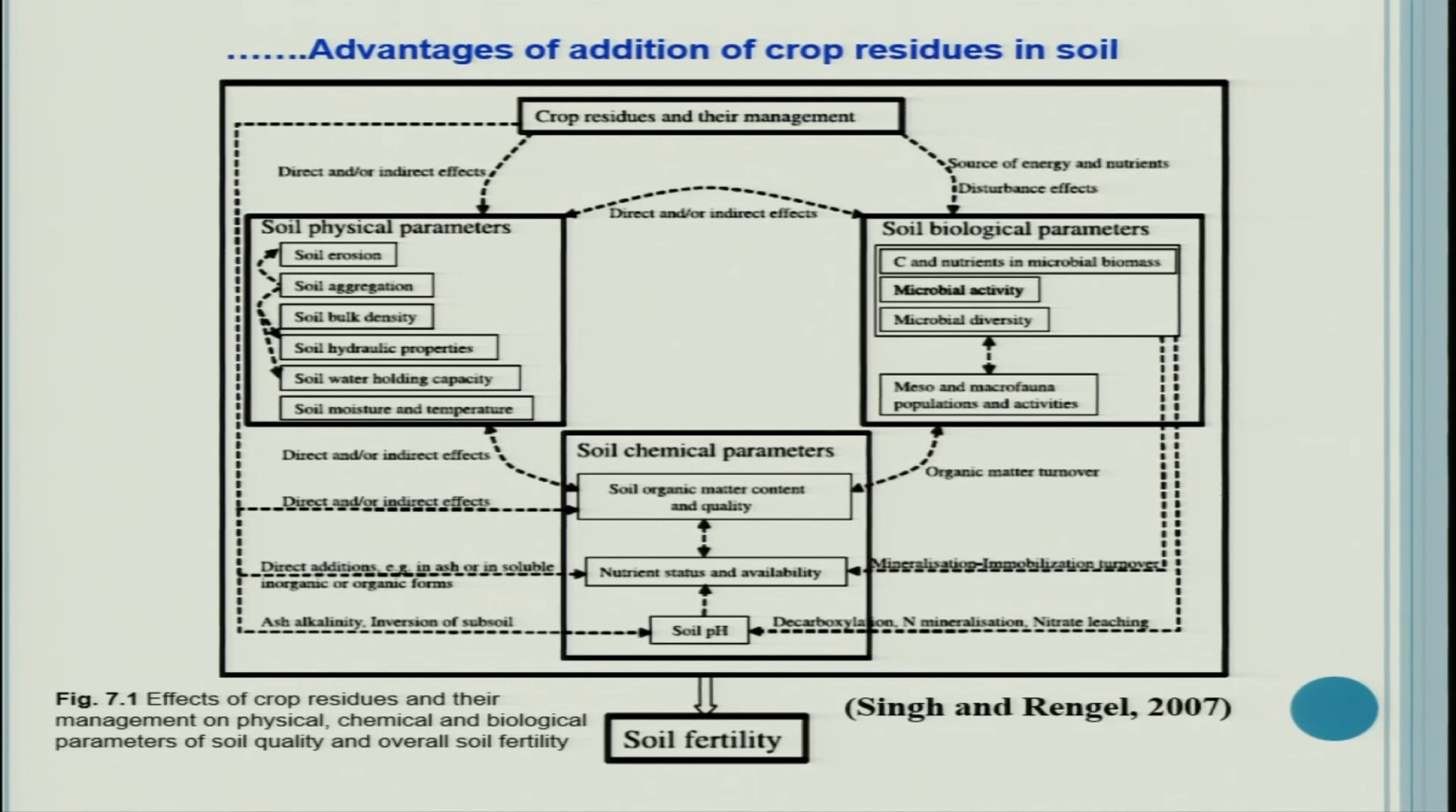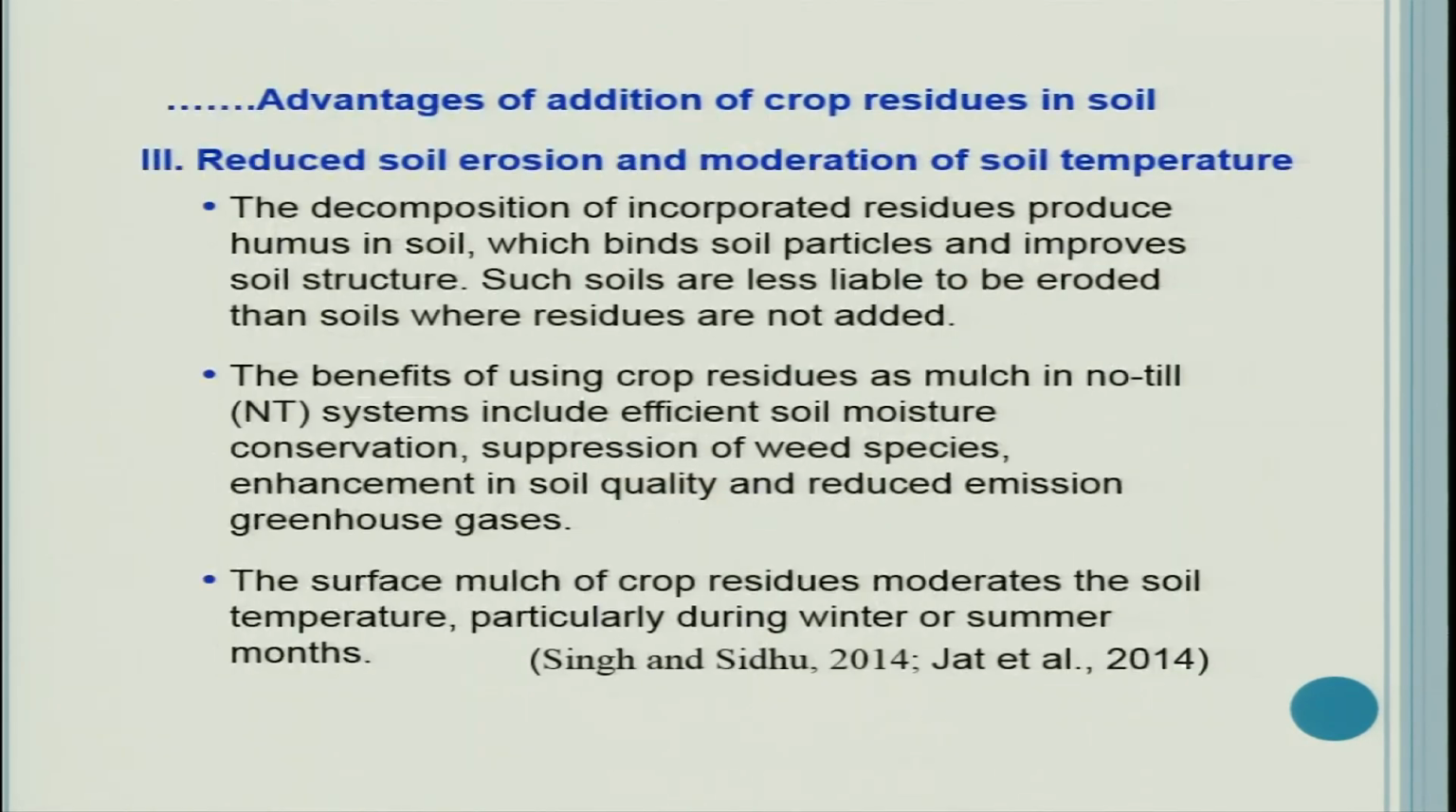See how soil biological parameters are affected. So, carbon and nutrients in microbial biomass improve, microbial activity and diversity, their variety, their species number also increase, and meso and macrofauna populations and activities also improve. So, therefore, there is more organic matter turnover, more improvement in soil quality and soil health. So overall, we can say that addition of residues improves the soil fertility as well as the soil health.